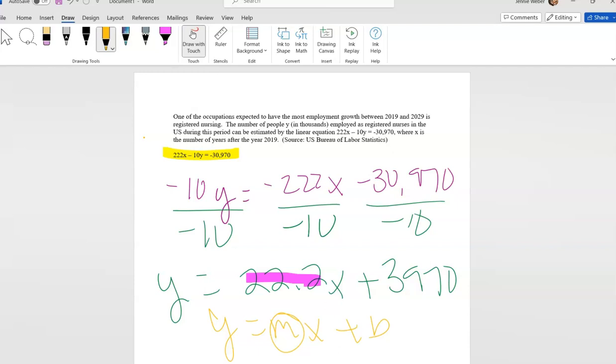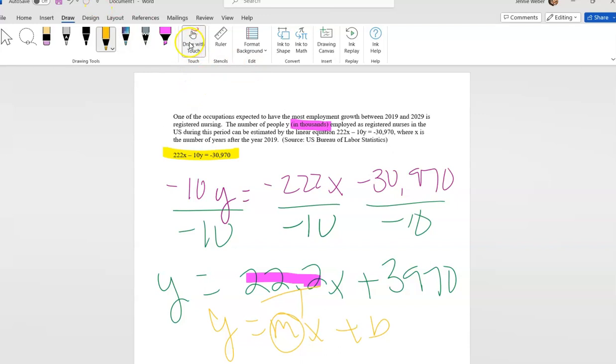That means that I can expect the number of thousands of people to increase, that there will be 22.2 thousand more jobs every year, because of rise over run. Rise, remember, is my y. In this case, my y is the number of people employed. So 22.2 over 1, because I can put anything over 1, right? This is telling me that for every year, I can expect 22.2 thousand, and the reason I'm saying thousand is this up here. You've got to pay attention to how it's written. More jobs every year. That's what that's telling me. That's a huge growth curve.